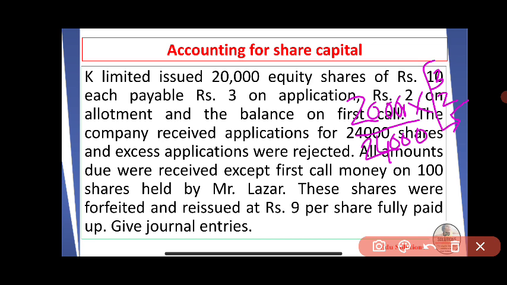All amounts due were received, except first call money on 100 shares. This first call on 100 shares was not received by the company. These 100 shares are held by Mr. Lazar. These shares were forfeited and reissued at rupees 9 per share, fully paid. Okay, give journal entries. So this is the problem.